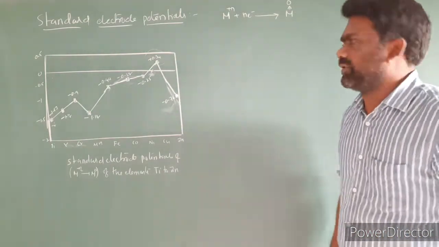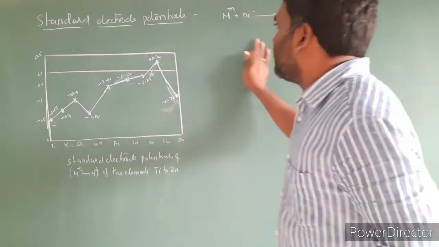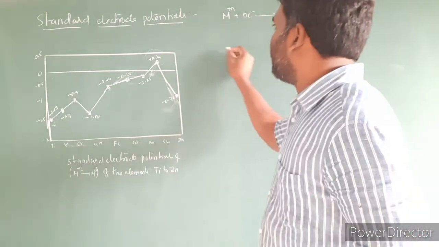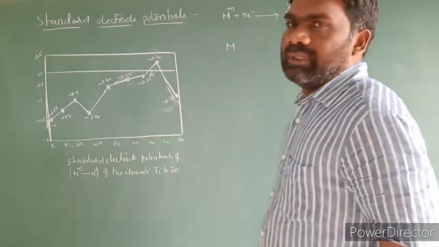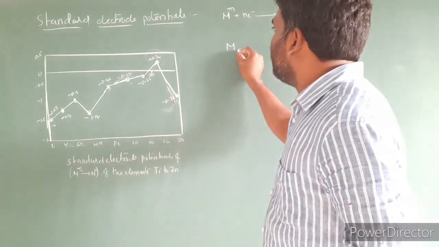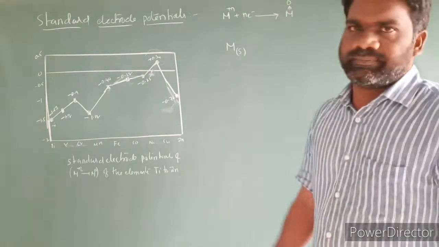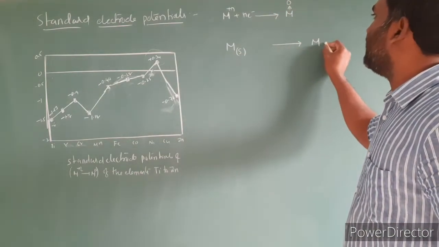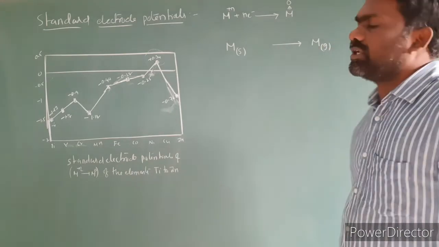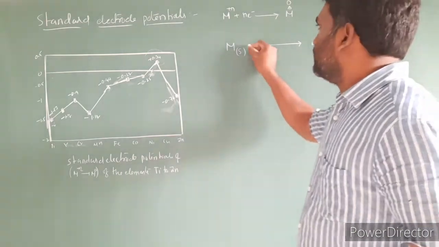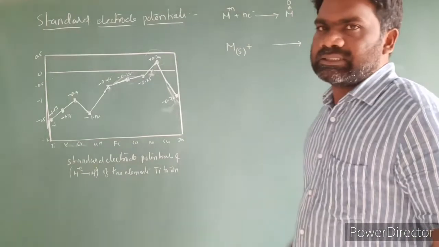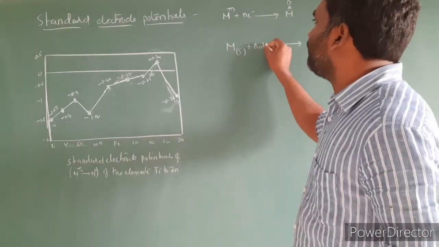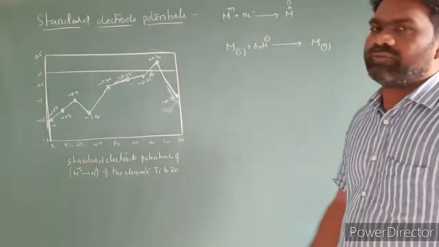First we have to identify. We have to convert solid copper into the aqueous state. I am taking the metal as M, but we can apply this concept to any metal in the solid state. The solid metal is converted into metal in the gas state. For this we have to supply energy, which is the standard enthalpy of atomization.